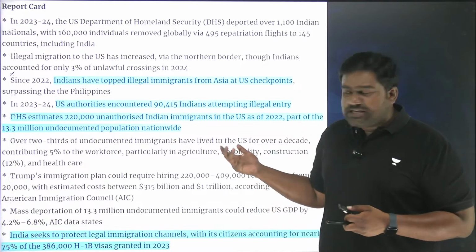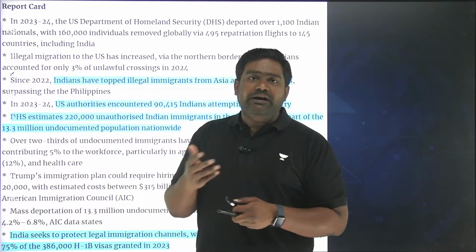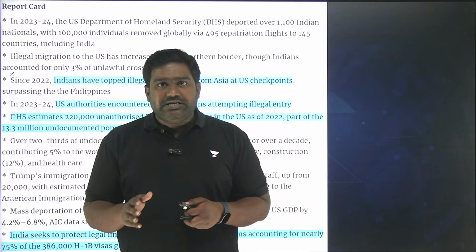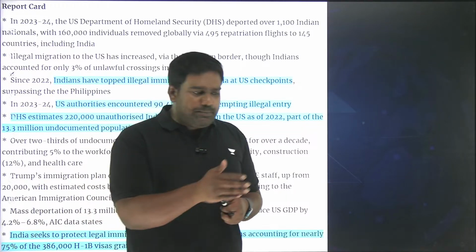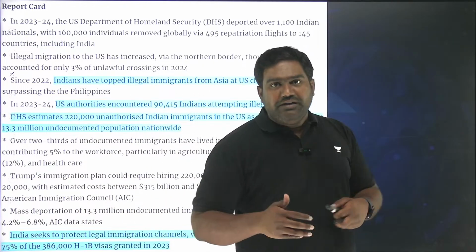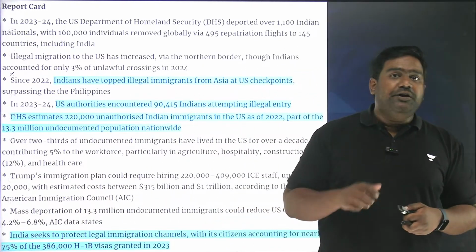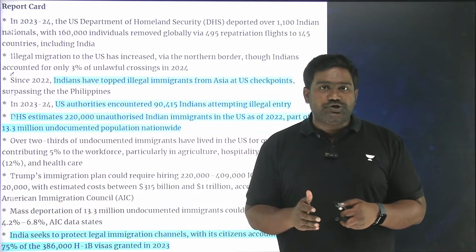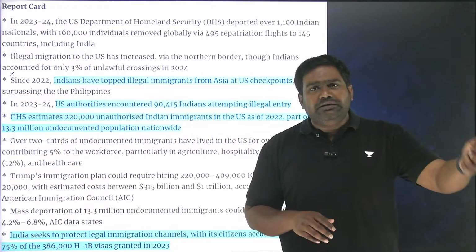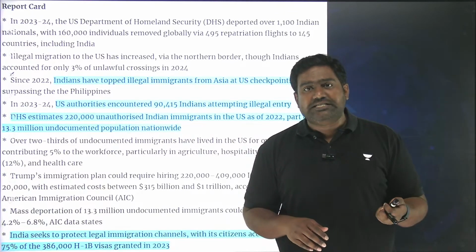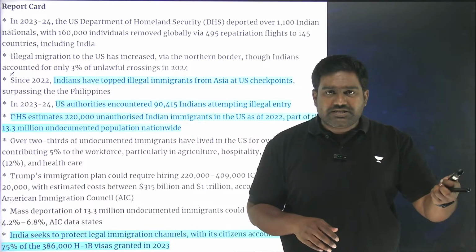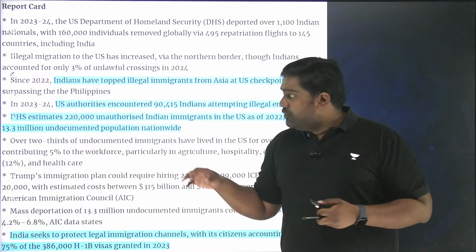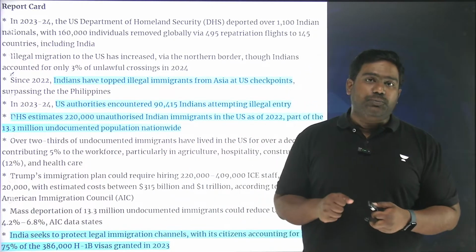And honestly, many of them don't see a difference between legal and illegal migration. Studies have shown that many people from the Gujarat, Punjab, Haryana belt, from where the highest illegal migration is seen, don't know the difference between legal and illegal migration. They think somehow they have to enter the country. They don't know the legal consequences. They don't know what consequences will await them. So there is a need to spread that awareness as well.